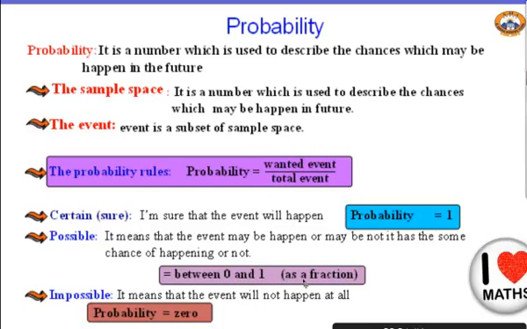That means that my answer will always be a fraction. What about an impossible event? Impossible event means it's something unreal. It's imaginary. So this will be 0. It never happens.